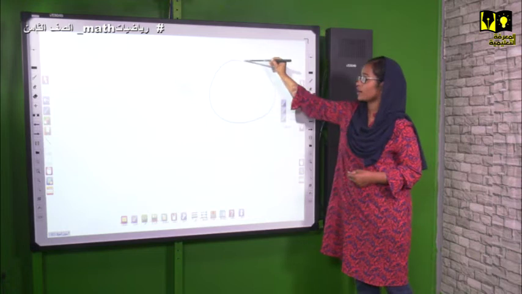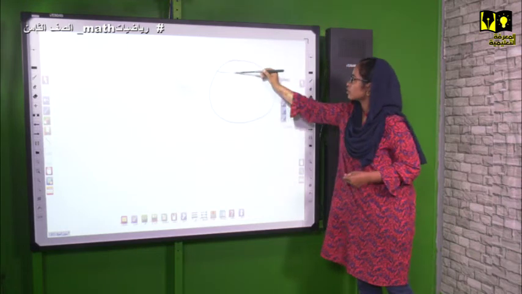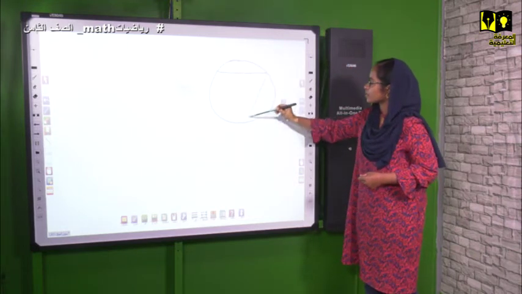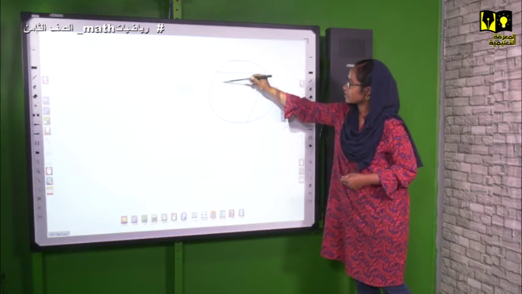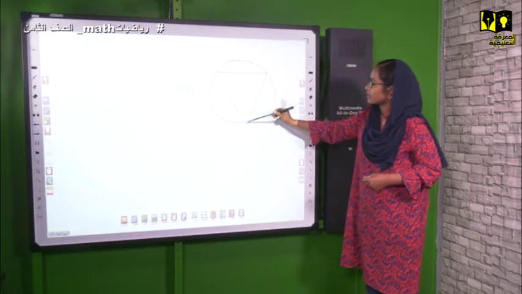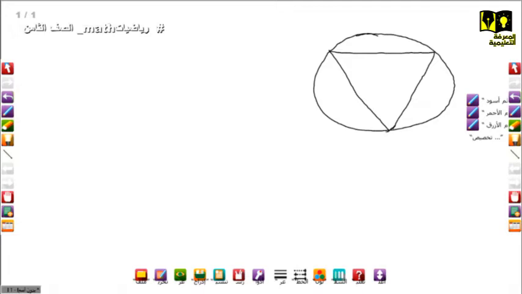This is a proof, not find the angle. So there is a triangle inside the circle, and there is a line outside of the circle. This line, if you remember the elements of the circle, is called a tangent.